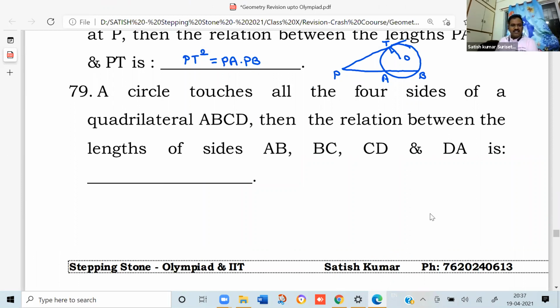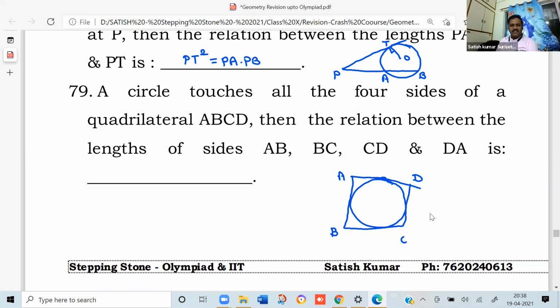Next, a circle touches all the four sides of a quadrilateral ABCD. Then the relation between the lengths of the sides AB, BC, CD, and DA is... So this is a circle. A circle touches all the four sides of a quadrilateral. So let us draw the figure. So this is a quadrilateral, the figure A, B, C, D. So what is the relation between the lengths of sides A, B, C, D?